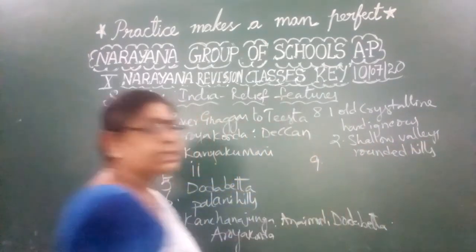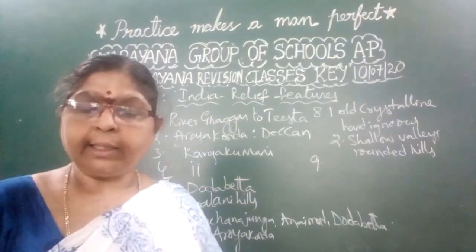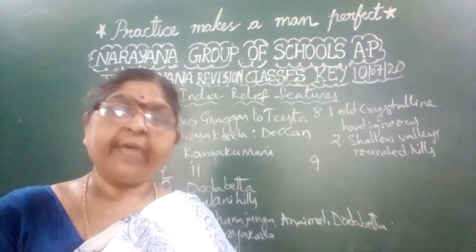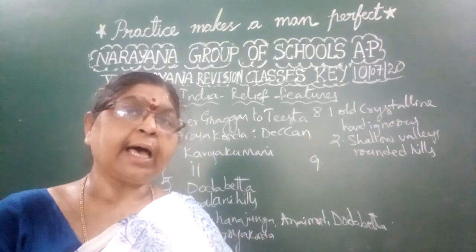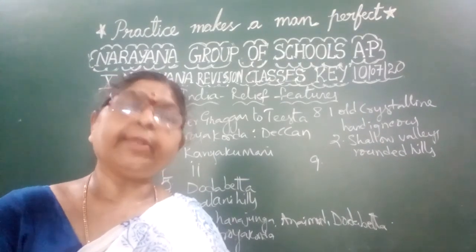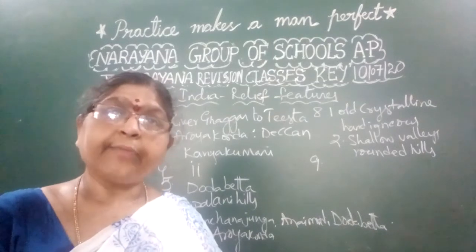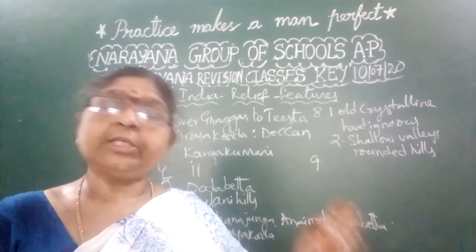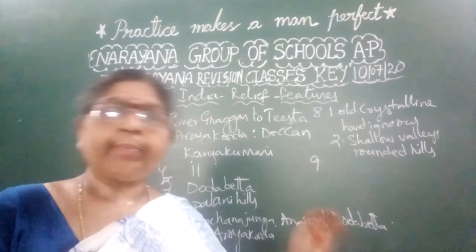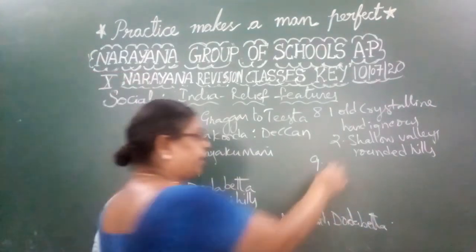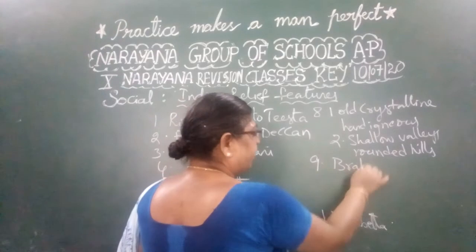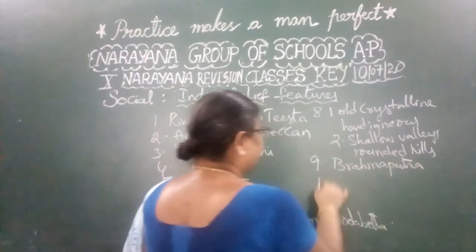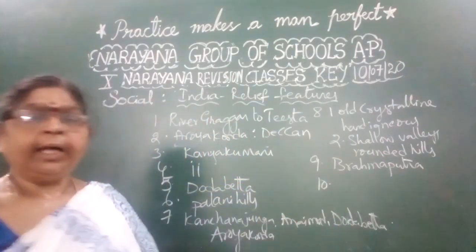And the next question is the 9th question. The 9th question they have asked is which river forms the easternmost part of the Indo-Gangetic plains. In the Indo-Gangetic plains or the northern plains, which one forms the eastern boundary? Which river? Brahmaputra river. Brahmaputra river forms the easternmost boundary of the Indo-Gangetic plains.